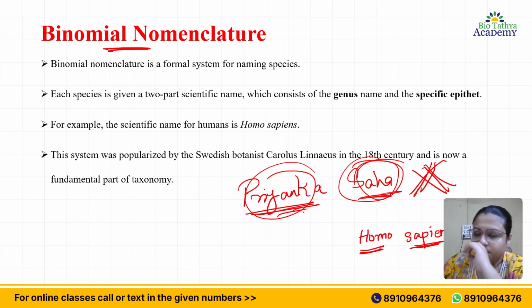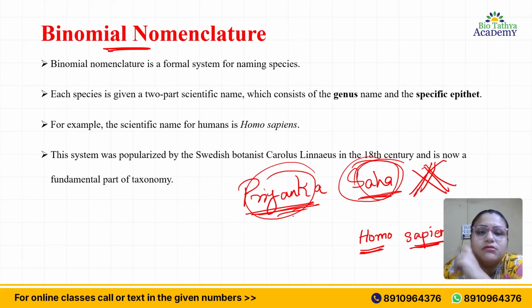My name Priyanka Shaha is not accepted worldwide. People will not know this name, and this is not the actual classification or naming system. Who classified the naming system? Who discovered this binomial nomenclature? I discussed it with you in the previous lecture. His name was Carolus Linnaeus. He was the one who discovered this binomial nomenclature system.